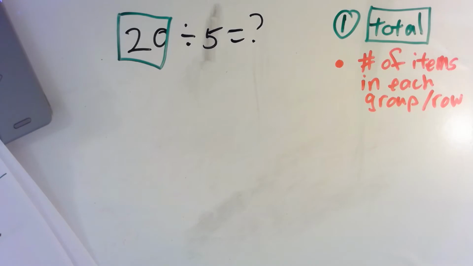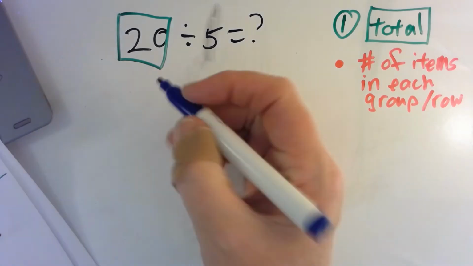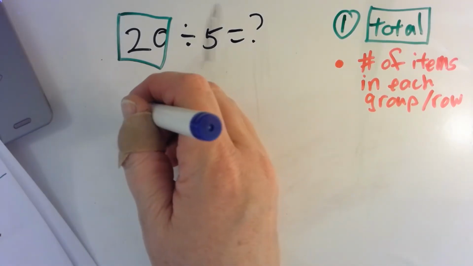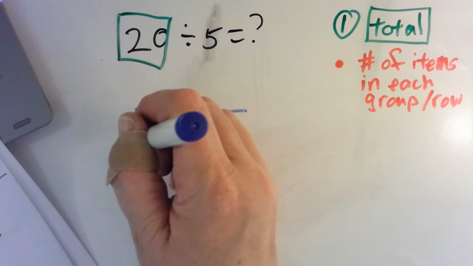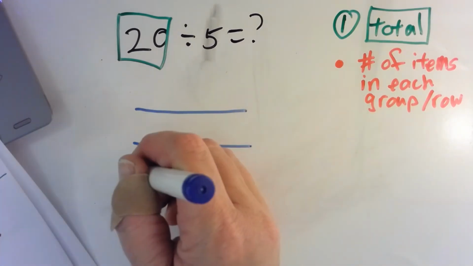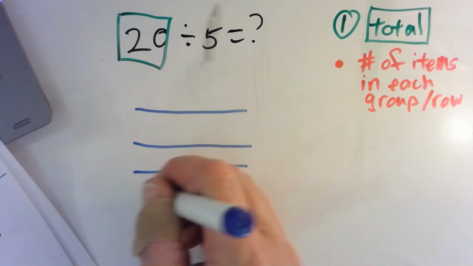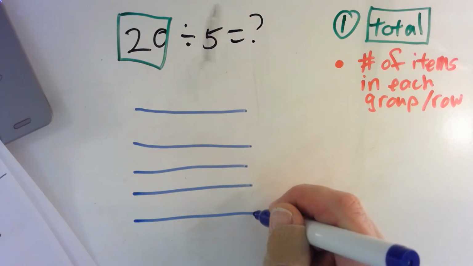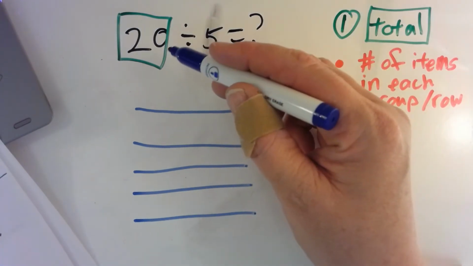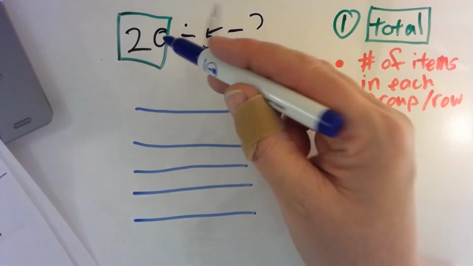We know we have 20 and we know we have 5 teams. So here is going to be team 1, team 2, team 3, team 4, and team 5. Now I'm going to divide by even share 20.